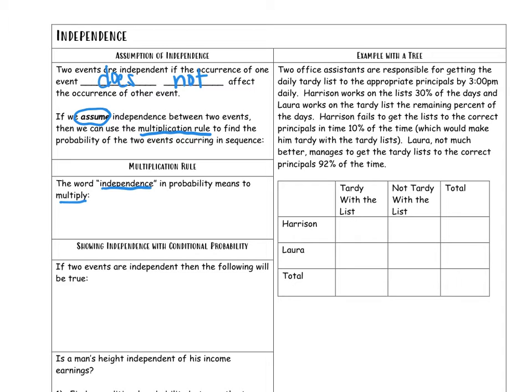So if two events, and look right here, it says if two events occur in sequence, that means if I flip a coin and you flip a coin, or if it rains today and it rains tomorrow. When I use that word and, I'm using a sequence, and I'm saying that the probability of events A and B occurred. That's what I'm really saying when I say the word and. And if those two events are independent, the probability is just equal to the probability of A times the probability of B. And what this really means then is that anytime we see the word independent, we can just multiply the probabilities.